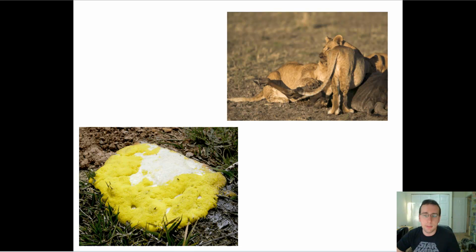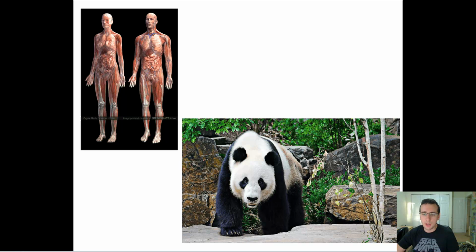Another way of differentiating between consumers is whether they're generalists or specialists when it comes to what they eat. Humans are what we call generalists, and the term for that is polyphage. Poly means many, phage means eating. So a polyphage is something that eats several kinds of foods, and humans will eat anything from bugs to salad. You'd be surprised at what different cultures around the world eat.